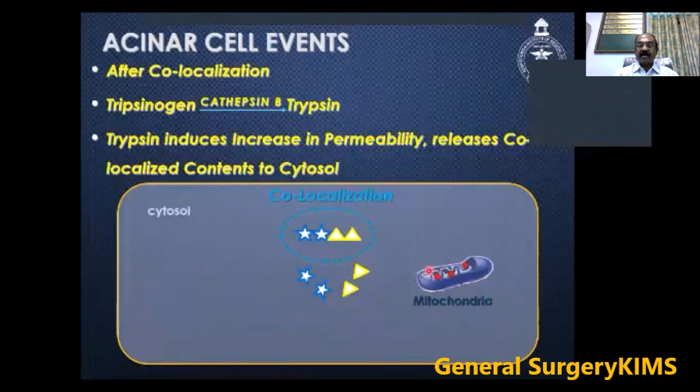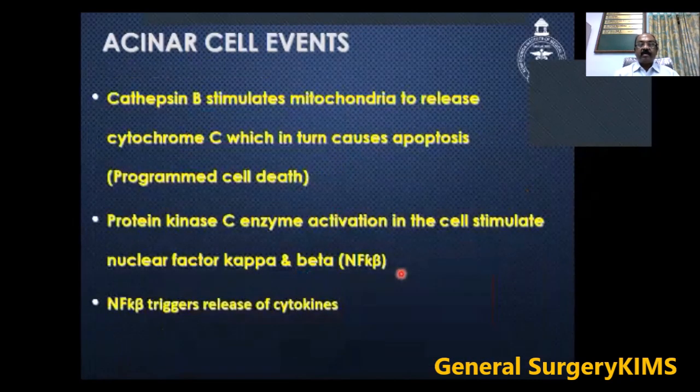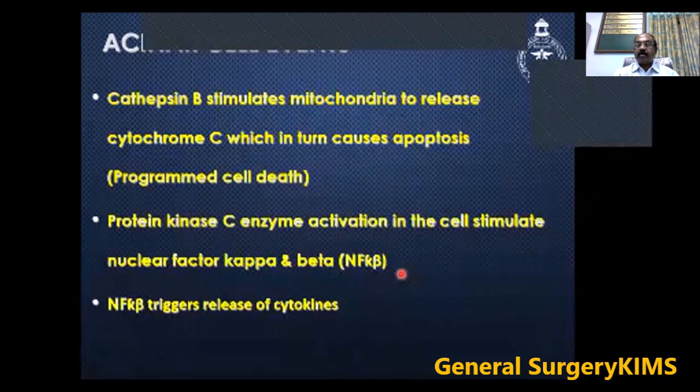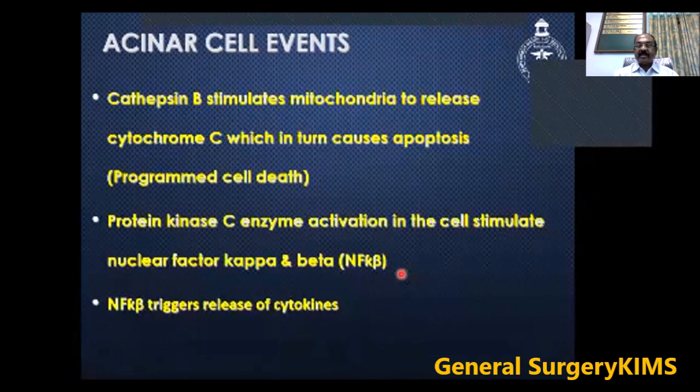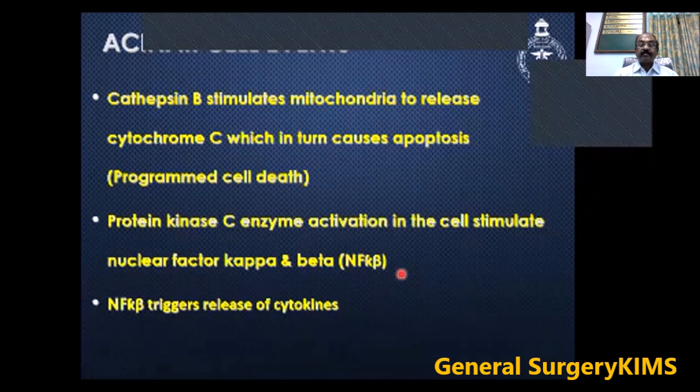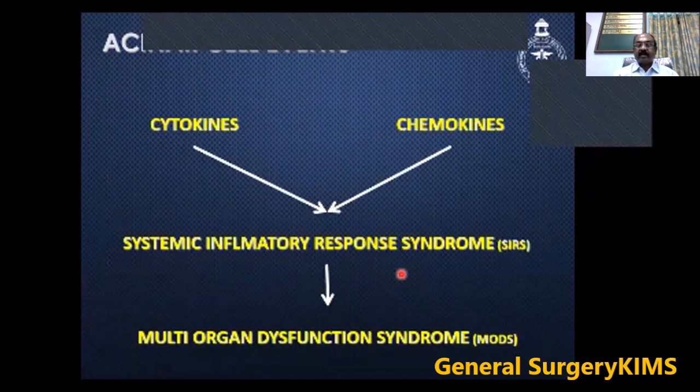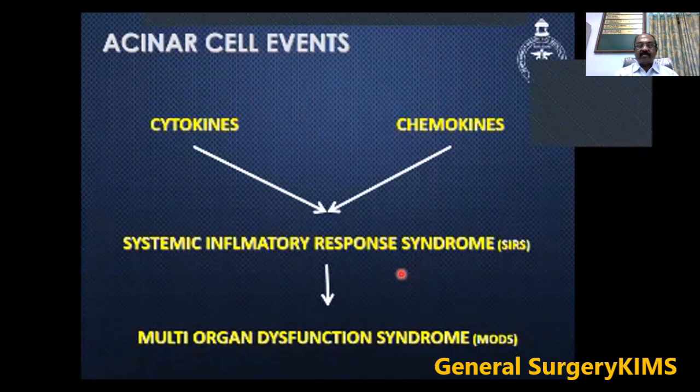This is the mitochondria. Cathepsin B stimulates mitochondria to release cytochrome C, which in turn causes apoptosis, that is programmed cell death. Protein kinase C enzyme activation in the cell stimulates nuclear factor kappa B, which triggers the release of the cytokines. Cytokines and chemokines both cause systemic inflammatory response syndrome, that is SIRS, which leads on to multi-organ dysfunction syndrome.